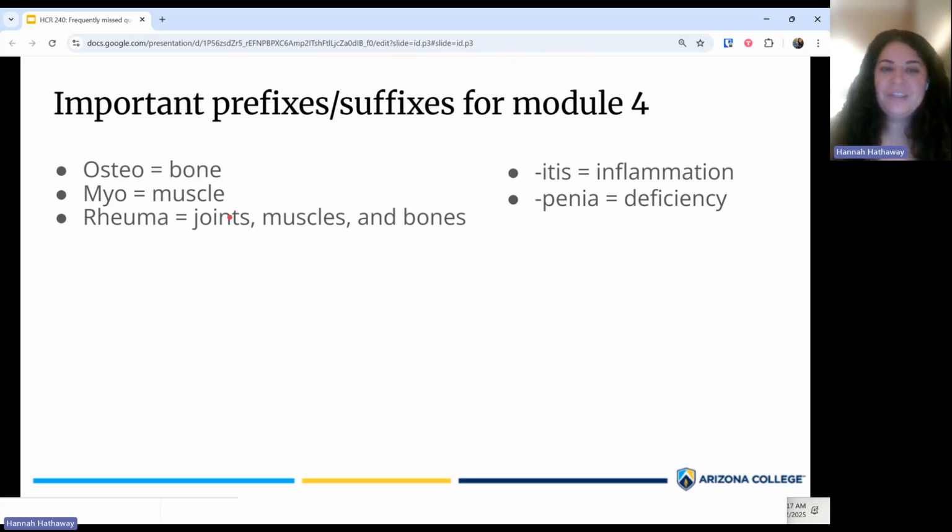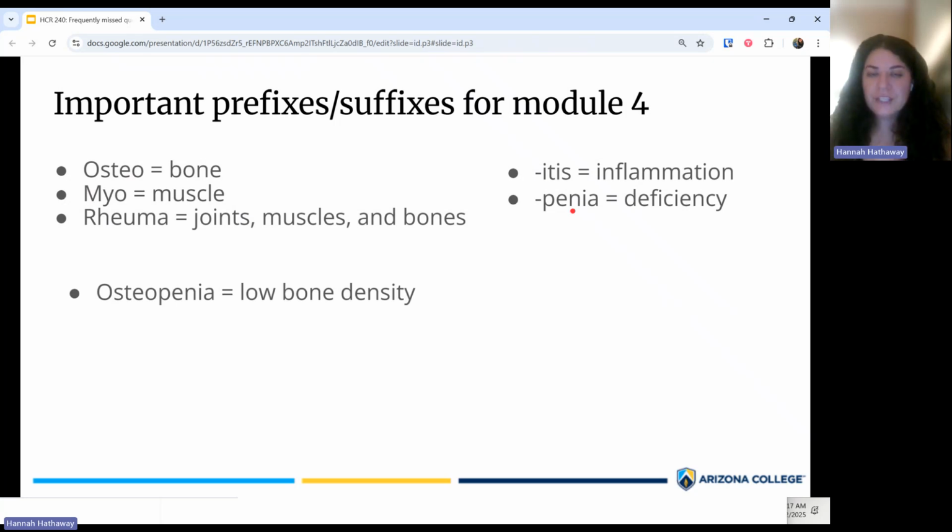Essentially, that means inflammation of the joints, muscles, and bones. It's kind of like a catch-all term that encompasses a lot of the things for module 4. So joints, muscles, and bones. And then some suffixes. Itis, as we know, means inflammation or an infection, and then penia means a decrease. So we can take some of those prefixes and suffixes and mix and match them together. And just from knowing those prefixes and suffixes, we can make a really smart, educated guess about specific diseases.